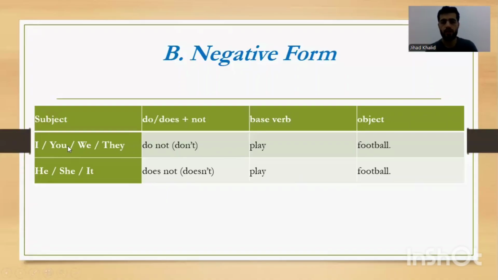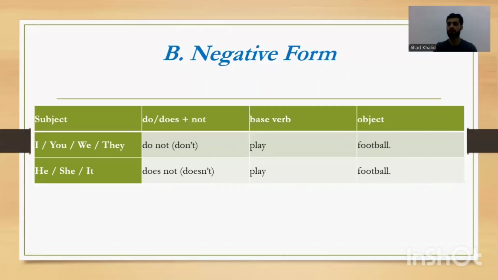So I, we, you, they do not or don't. Don't is the short form. Play football. He or she or it does not or doesn't, the short form, play football. So he doesn't play football. She doesn't play football. It doesn't play football. Guys, if you notice here in play, we have what? We don't have S or ES. Why? Can you tell me why we don't have S or ES?